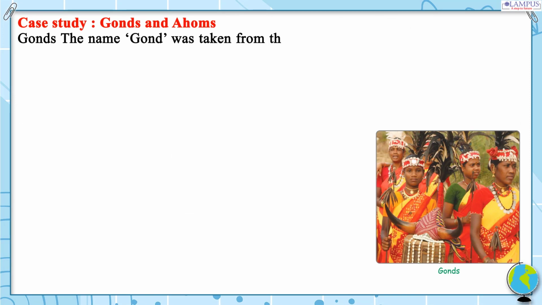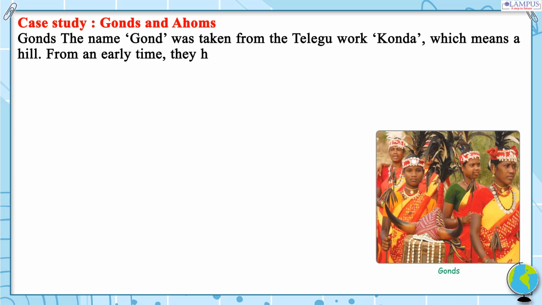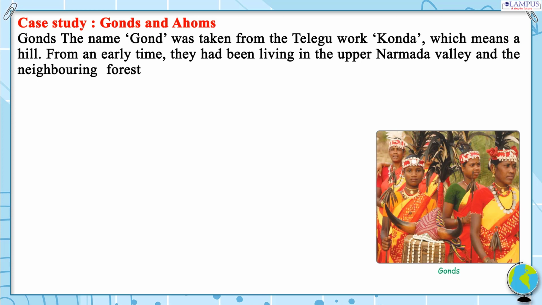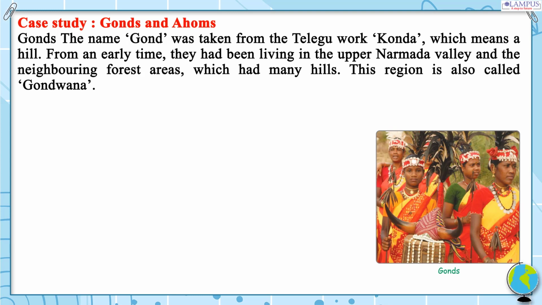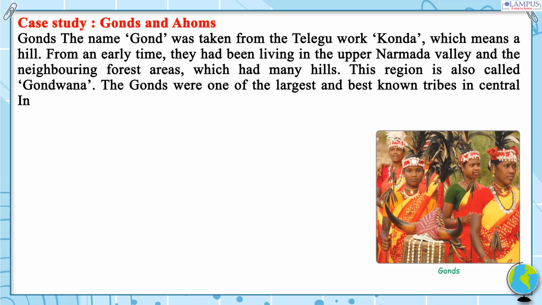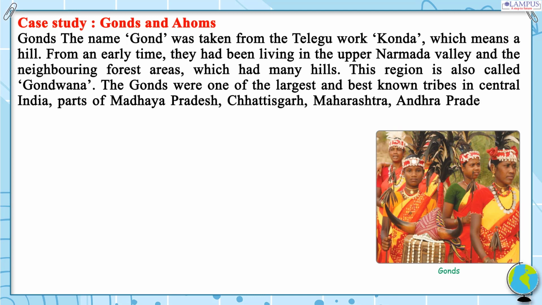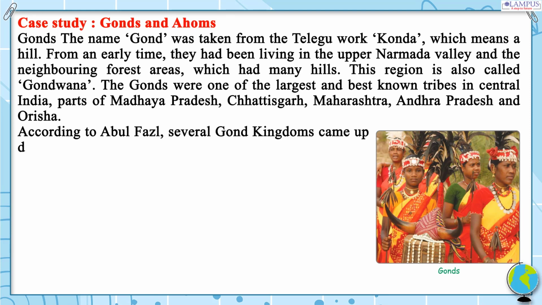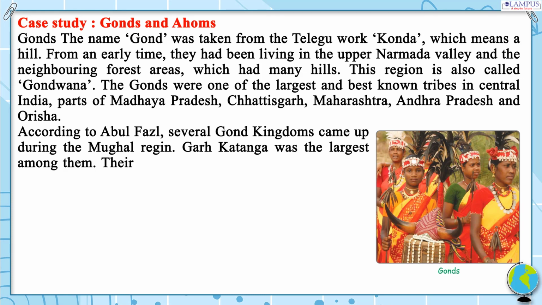Gonds. The name Gond was taken from the Telugu word Konda, which means a hill. From an early time, they had been living in the upper Narmada valley and the neighboring forest areas, which had many hills. This region is also called Gondwana. The Gonds were one of the largest and best known tribes in central India, in parts of Madhya Pradesh, Chhattisgarh, Maharashtra, Andhra Pradesh and Orissa. According to Abul Fazl, several Gond kingdoms came up during the Mughal reign. Garha Katanga was the largest among them.